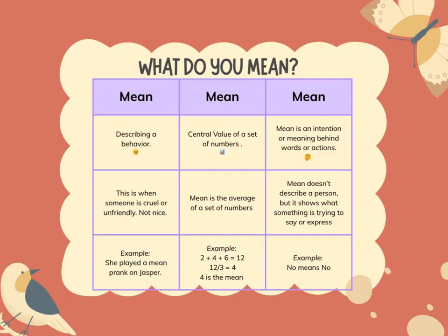So, do you want to know why we call it mean for the average? It's actually from an old Latin word, medianus, meaning middle. Over time, it evolved into mean because it represents a value that's in the middle of the data. So just keep in mind, in math, the mean equals the average.